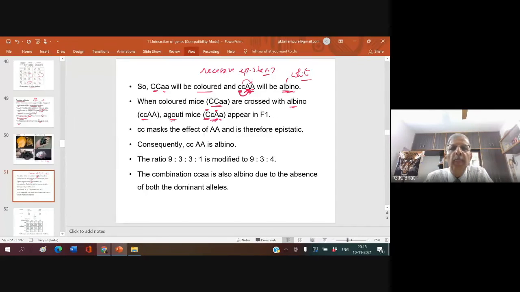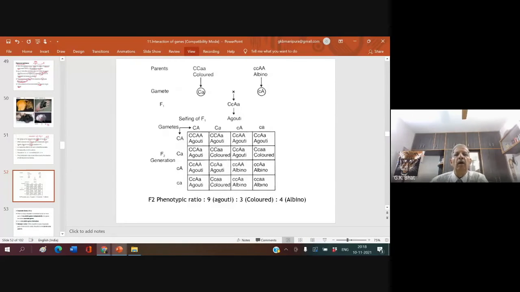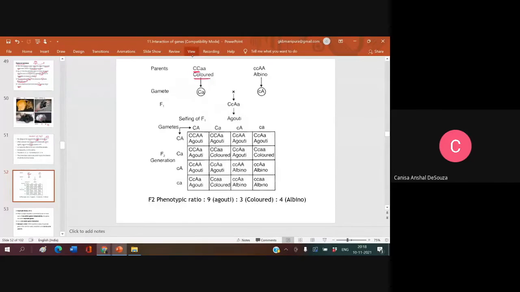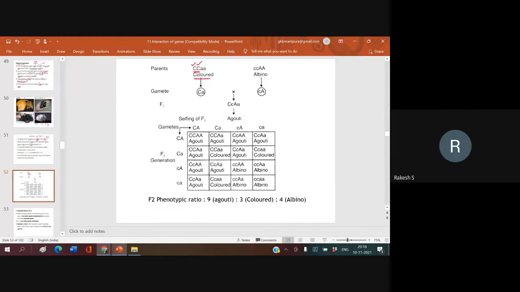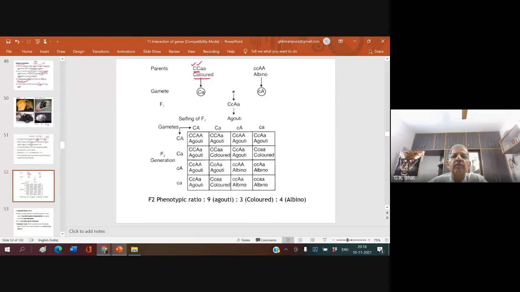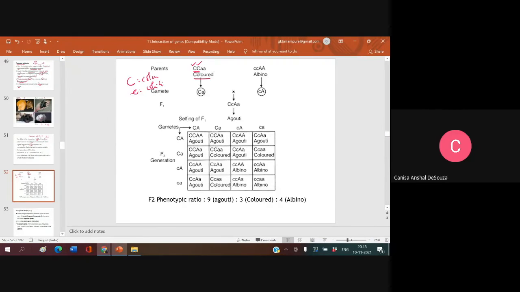Now, what is this? Color. Why? Not because A is recessive. It is because of the dominant gene, epistasis. Colored gene: C is for color, small c for white.